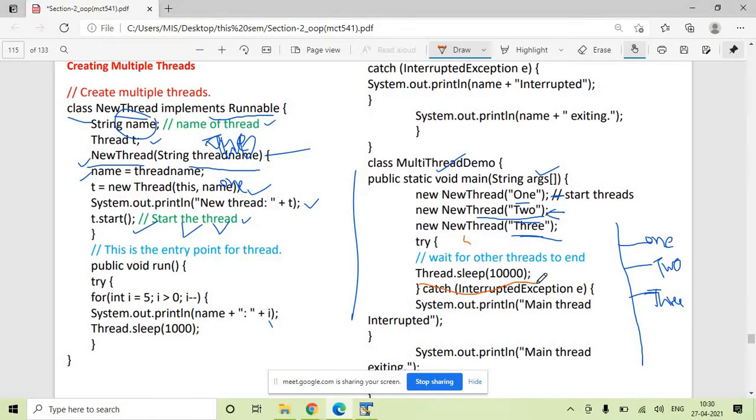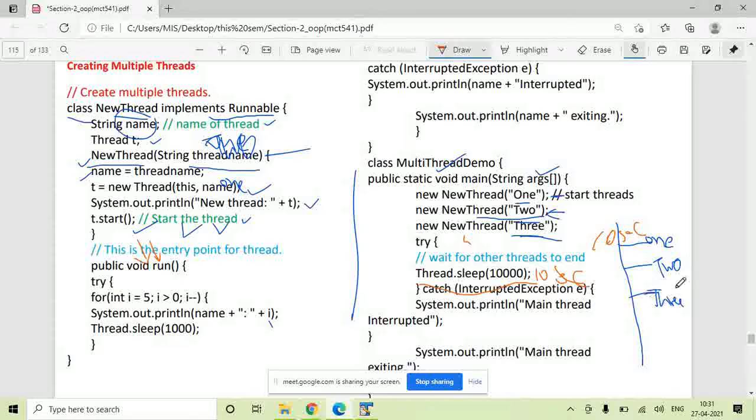Now after this line, Thread.sleep(10000), 10,000 milliseconds, that is 10 seconds. Here you said: suspend the main thread for 10 seconds. So the main thread is suspended for 10 seconds. Now the system would remain idle for 10 seconds if you had nothing to perform, but here you have 3 threads, thread 1, thread 2, thread 3, all in ready state, ready to run.